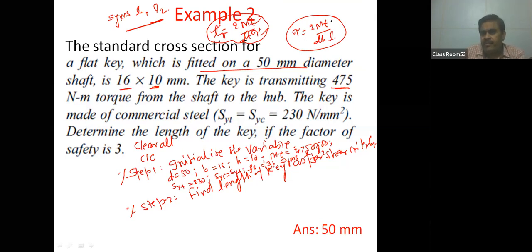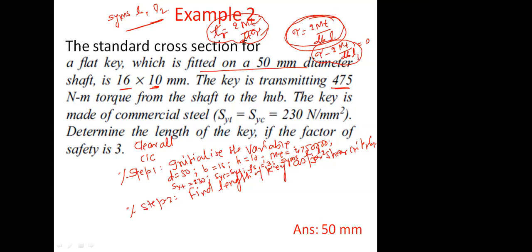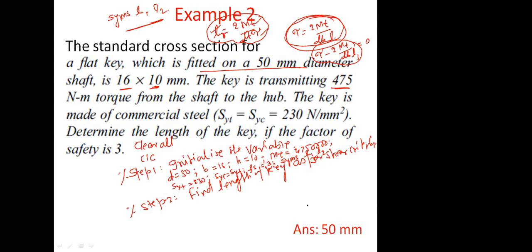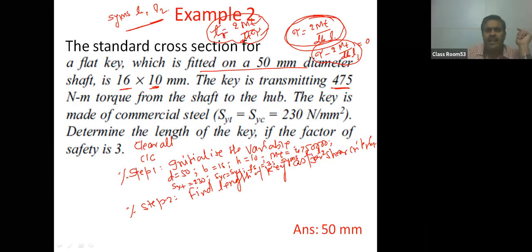हम क्या कर रहे हैं, हम इसको एक इक्वेशन की फॉर्म में कन्वर्ट कर देंगे. So it is tau minus twice mt by dbl equal to 0. ठीक है. So this is the left hand side of the equation, है ना, in which L is the symbolic variable, or L1 is the symbolic variable, है ना. Then we will solve for L1. So you can do it by both the methods. So we are using the symbolic method. So that's why I have declared symbolic L1 and L2. So I will make the equation.